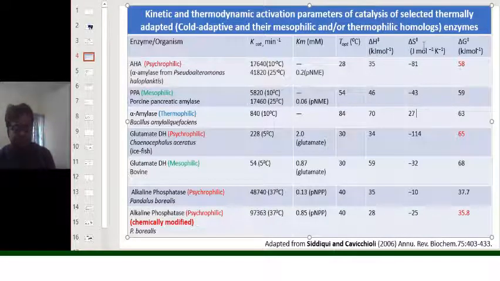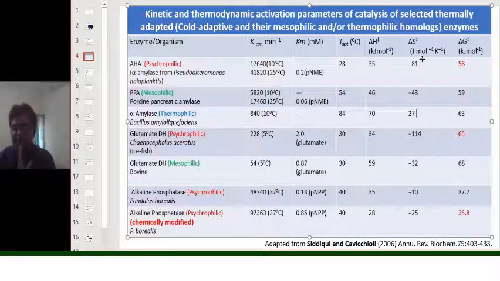This means there is always a trade-off between the decrease in the del H transition state of psychrophilic enzymes and also a decrease of the entropy factor, which has to be positive if the reaction has to go more spontaneous by decreasing the overall change in the free energy.